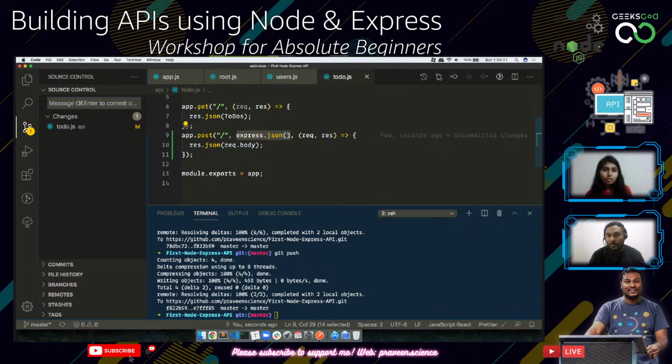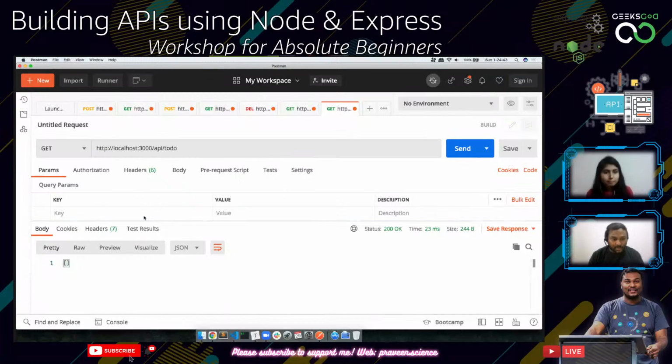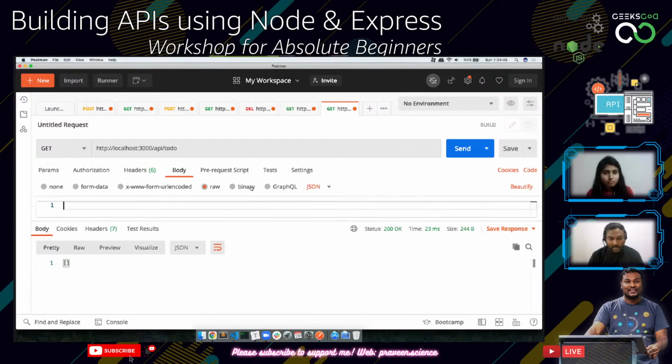So normally you won't be getting access to this body parameter unless you use a JSON body parser. So now we are using a JSON body parser. There are multiple things. There was a body parser package that is now taken care of by Express itself. So this is an Express built-in body parser that we are going to use as a middleware. Now we have added express.json as a middleware, and it's going to send out the request.body. So that is what we are going to check, whether this is going to come correctly or not.